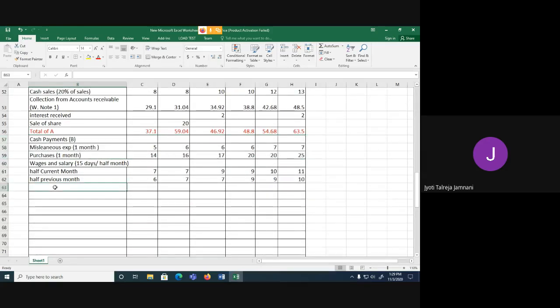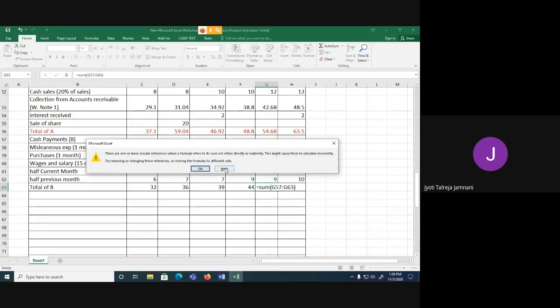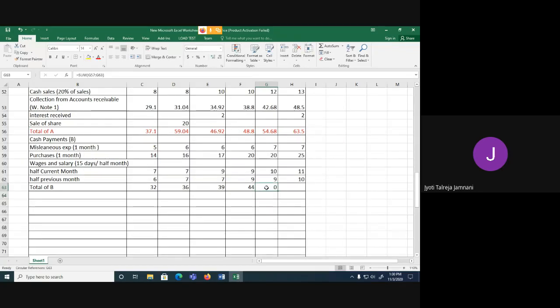Now I'll find the total payments, that is total of B. So we have found the total of receipts and payments.